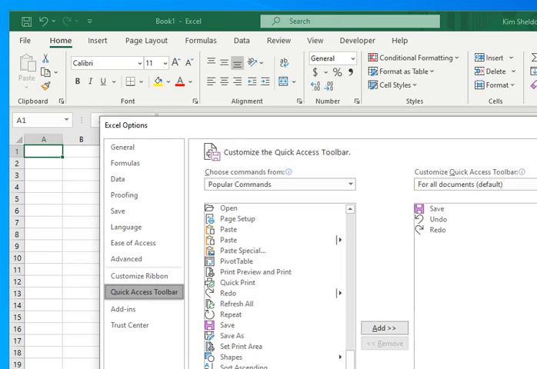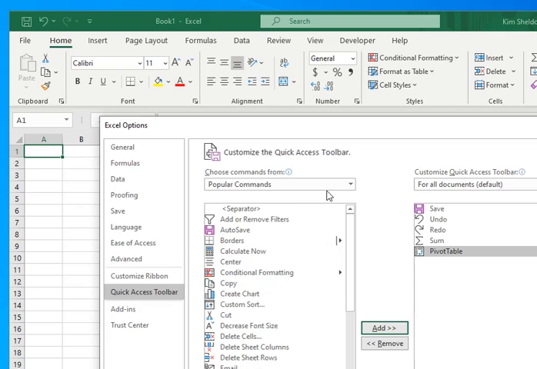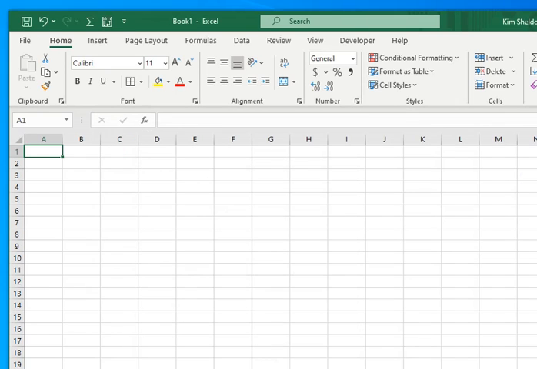I don't know, let's say you use sum all the time. Click sum, add. So that'll be up there all the time. Print again. If you want pivot table over there, whatever. It'll put it all up at the top for you, so that way you don't have to go searching for it. Especially if it's something where you don't remember where it is. You're like, oh gosh, I'm always looking for this. Where is it? You can just put it up there. It just makes it easier. Okay, so when you click OK, then there they are.